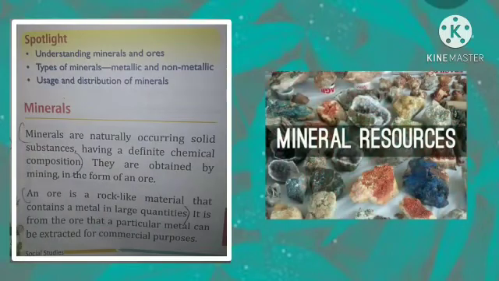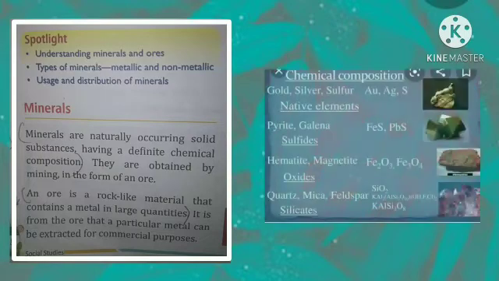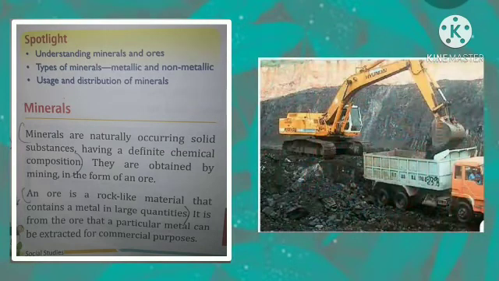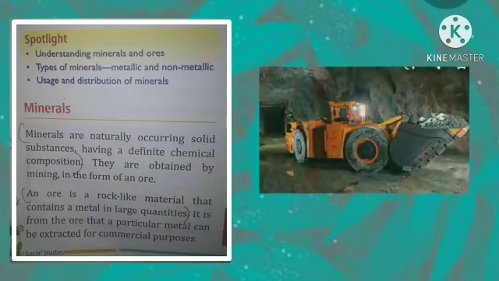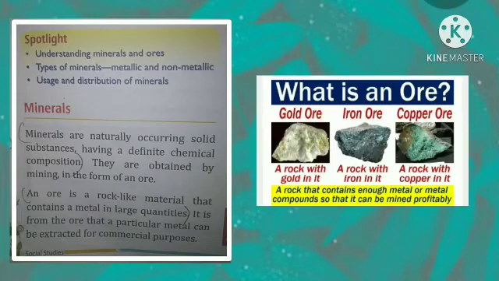Minerals. Minerals are naturally occurring solid substances having a definite chemical composition. So it occurs naturally. They are obtained by mining in the form of an ore. Mining is a process of extracting the minerals. An ore is a rock-like material that contains a metal in large quantities. So it is from that ore that a particular metal can be extracted for commercial purposes, which means you can say for economical purposes.